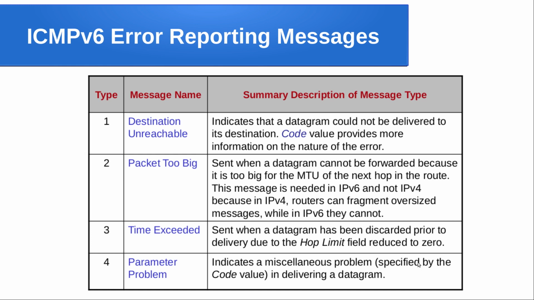Then parameter problem indicates a miscellaneous problem specified by the code value. You can classify it further in delivering a datagram. Particularly this is a problem with the IPv6 header. Some of the information is manipulated, so the router or the destination machine is not able to handle your IP packet because it is not getting enough information. Some of the bits in that header have changed. So how will it be identified? With the help of the checksum field, right? Somehow it can identify that error, and accordingly an ICMP version 6 parameter problem error will be generated and sent back to the end machine.